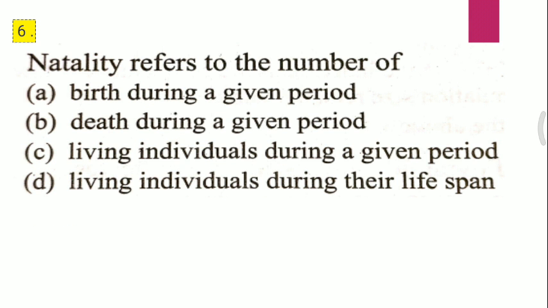Question 6. Natality refers to the number of A, birth during a given period, B, death during a given period, C, living individuals during a given period, D, living individuals during their lifespan. I repeat the question. Natality refers to the number of, and the correct answer for the sixth question is A1, that is birth during a given period.